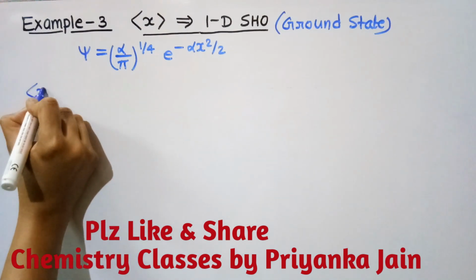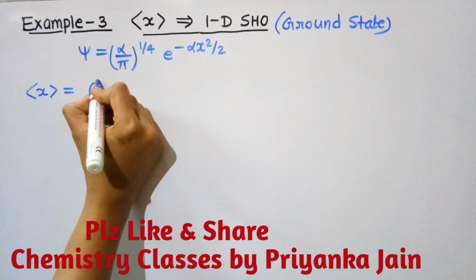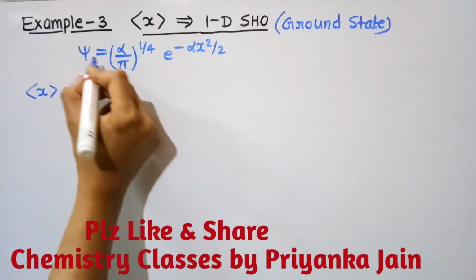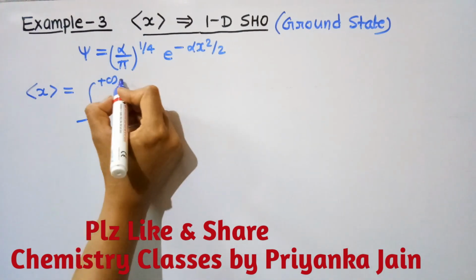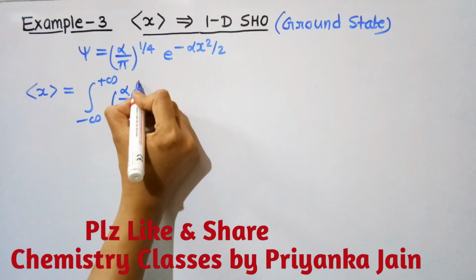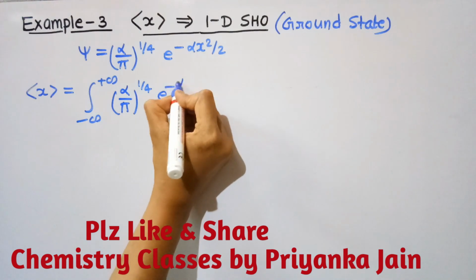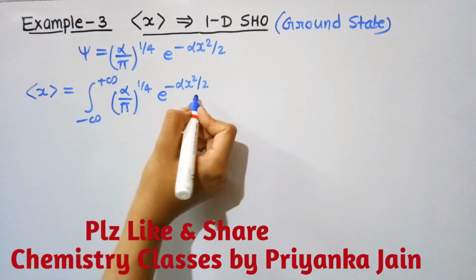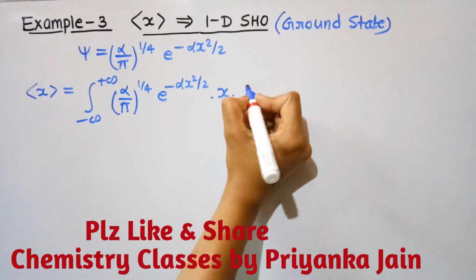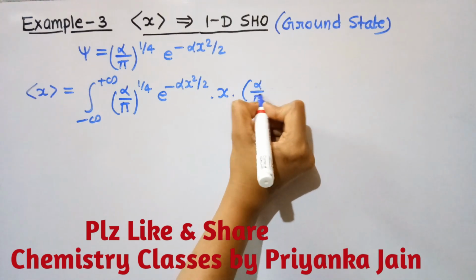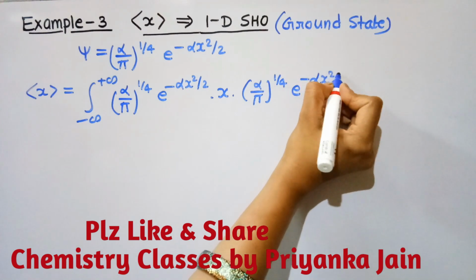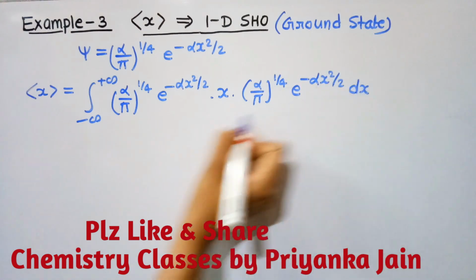And then we have to find the average value. So what do we have to do? Just integrate between the limits minus infinity to plus infinity, and write down the psi star first. So write psi: (alpha upon pi) to the power 1 by 4, e to the power minus alpha x square upon 2. Then we write the operator, it means x. Then again psi, (alpha upon pi) to the power 1 by 4, exponent of minus alpha x square upon 2, dx. In this way, right?